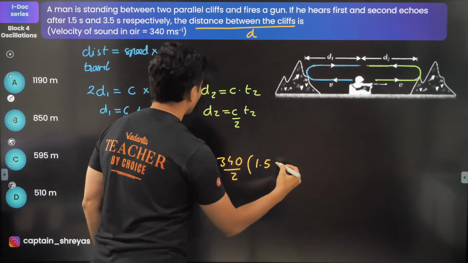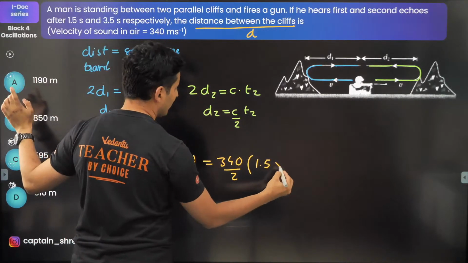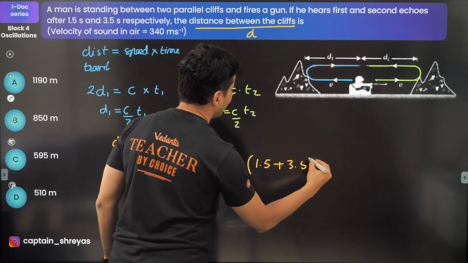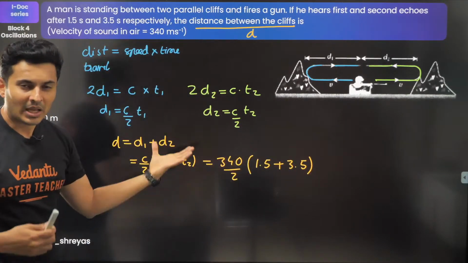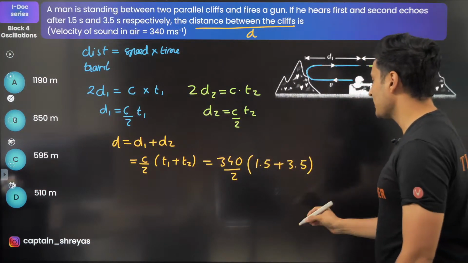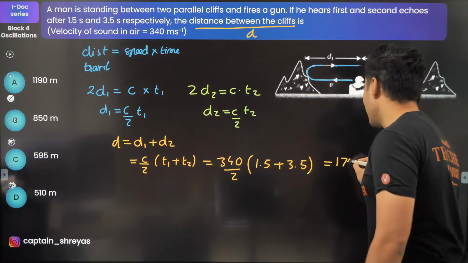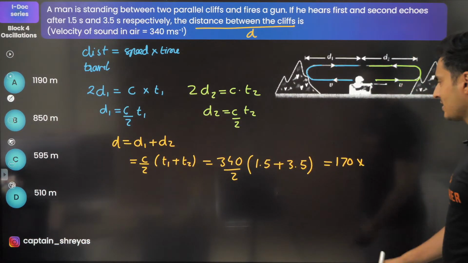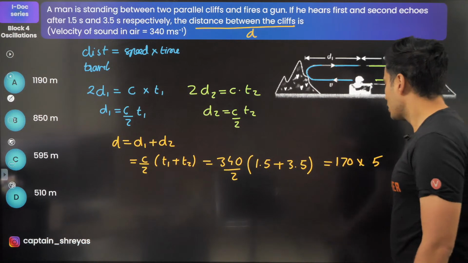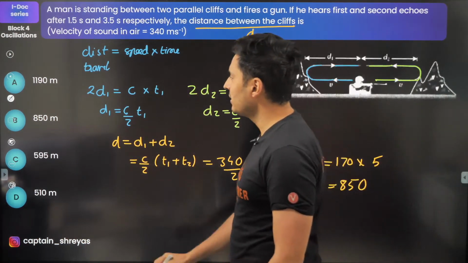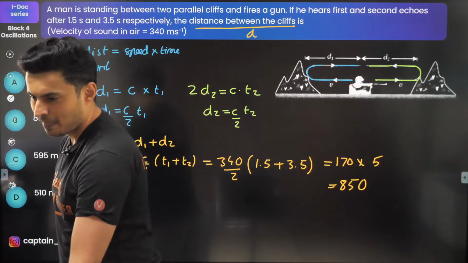Notice the fact that I have not substituted the values of T1 and T2 before, but towards the end, I waited for the final form and then I have substituted all the values. That makes the problem much easier. So 340 by 2 is 170. 1.5 plus 3.5 guys, that's going to be just 5. So 17 5s are 85. So 850 meters, which is option B, of course.